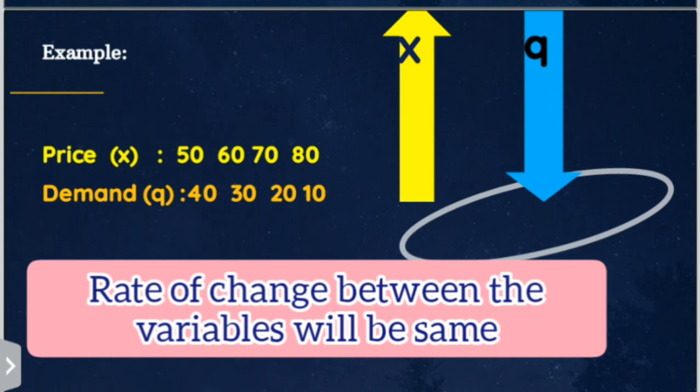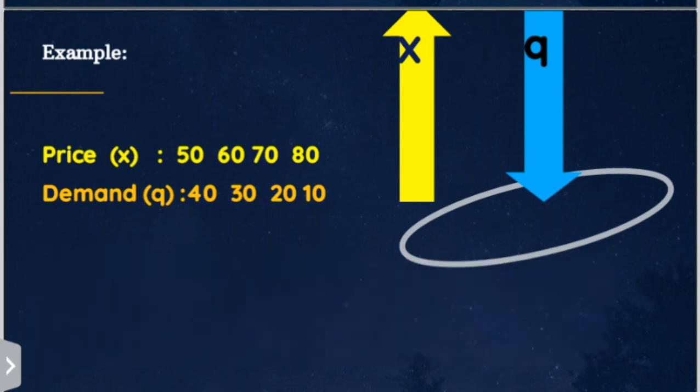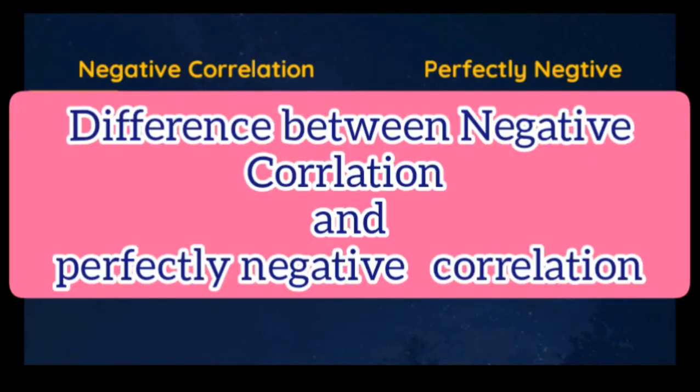When we look at the figures of price, we can see that it moves from 50 to 60, 60 to 70, 70 to 80. When we look at the figures of demand, it moves from 30 to 20 and 20 to 10. So we can see a constant amount of change between the variables. This is perfectly negative correlation. Hope you understood.